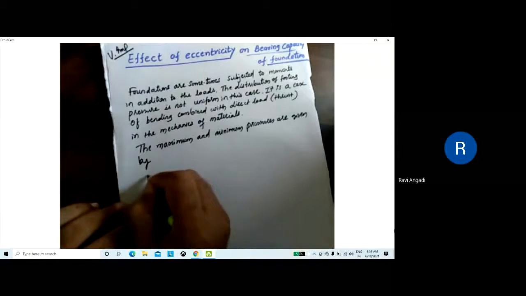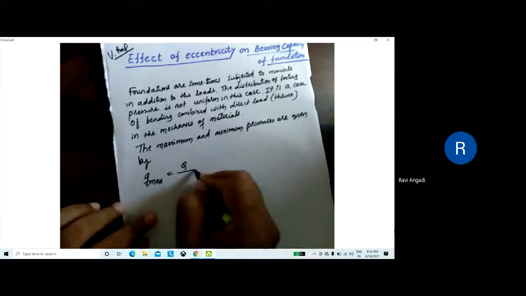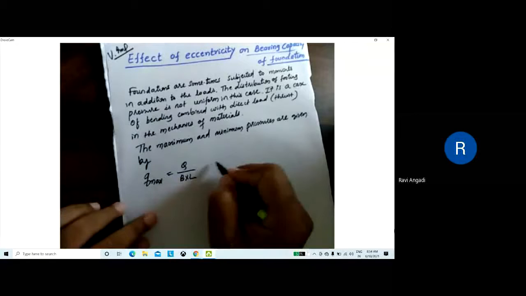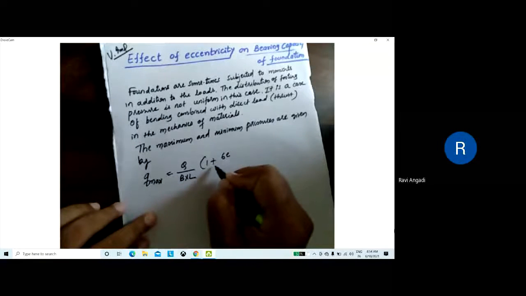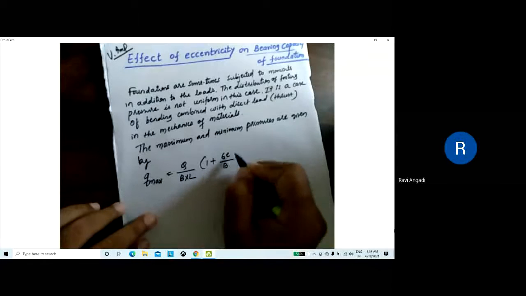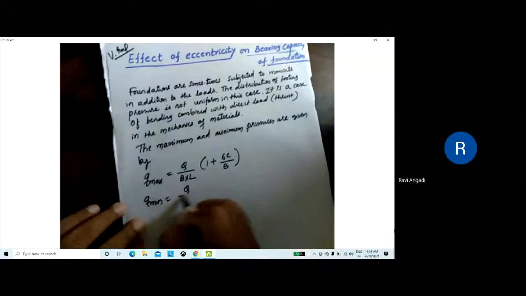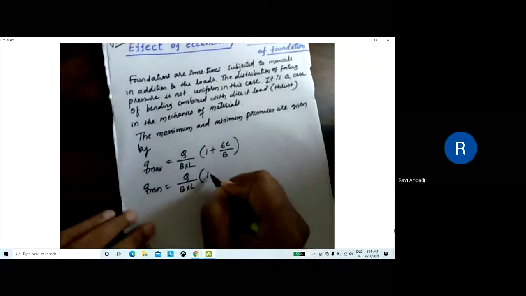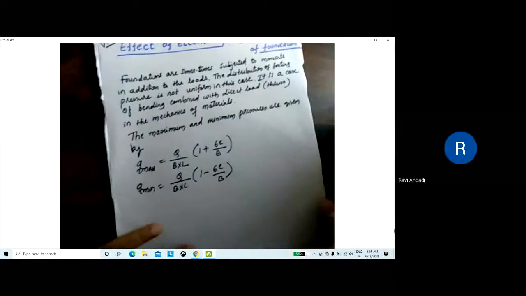So Q max can be given as Q divided by B into L, into bracket 1 plus 6e divided by B, and Q minimum will be Q divided by B into L, into bracket 1 minus 6e by B. Okay.